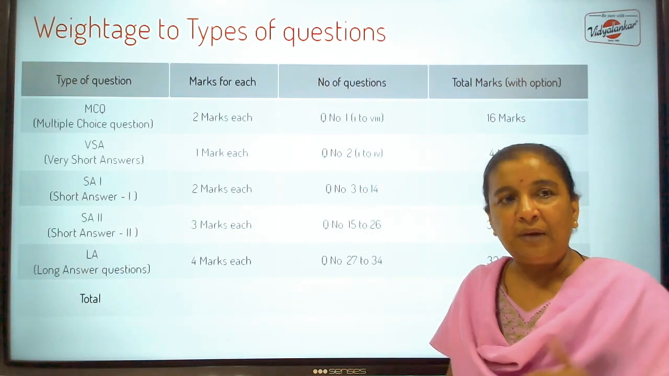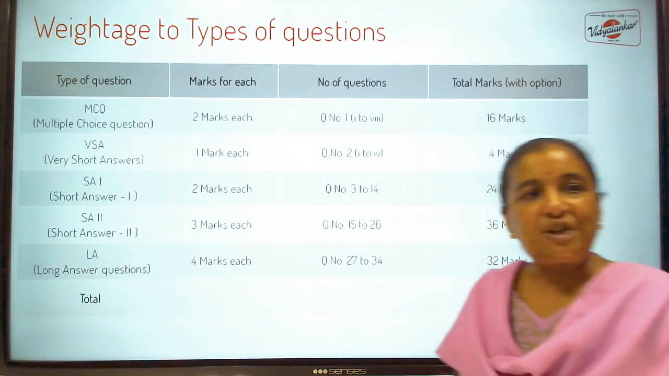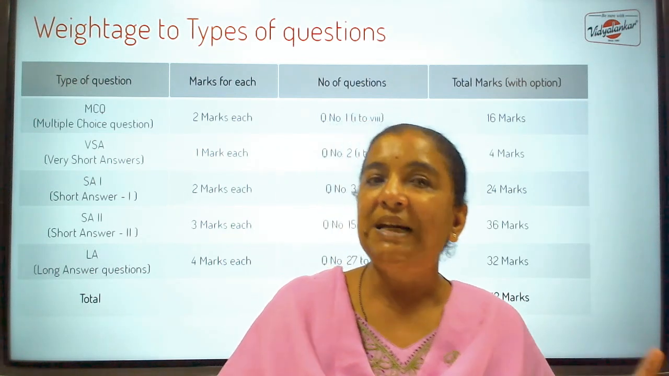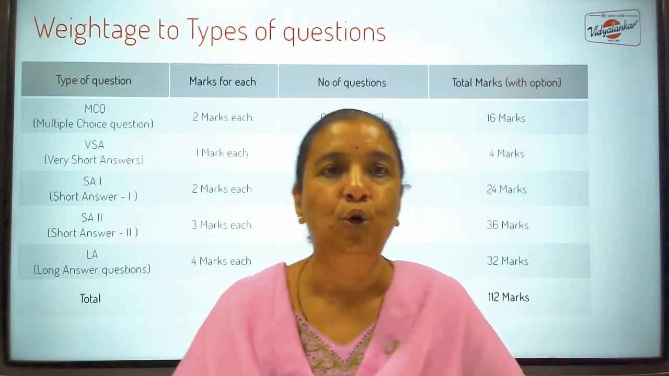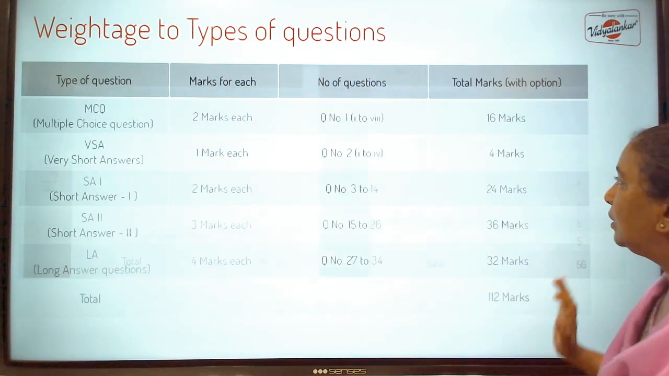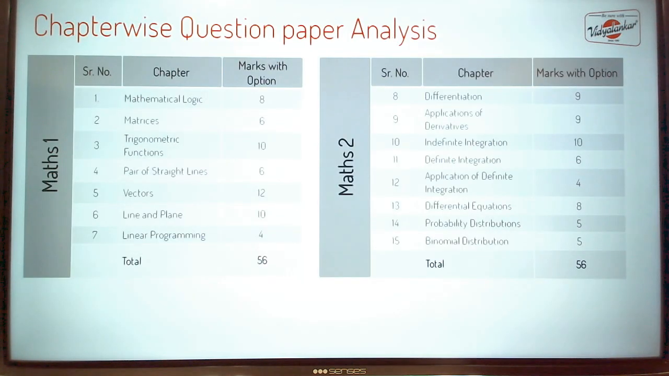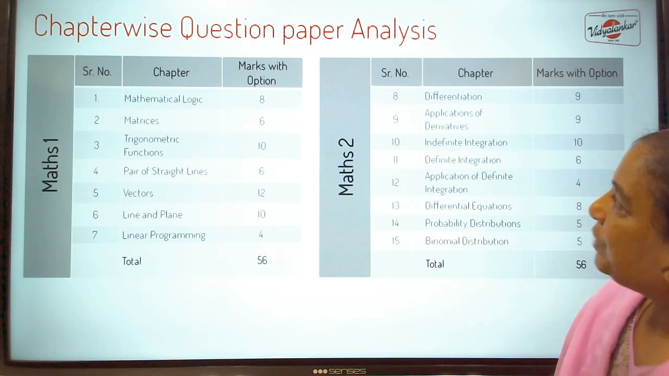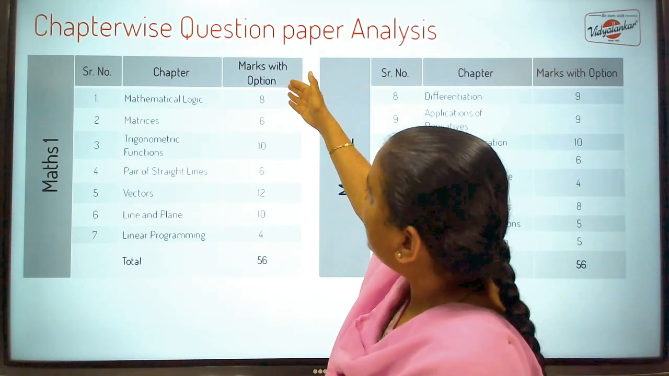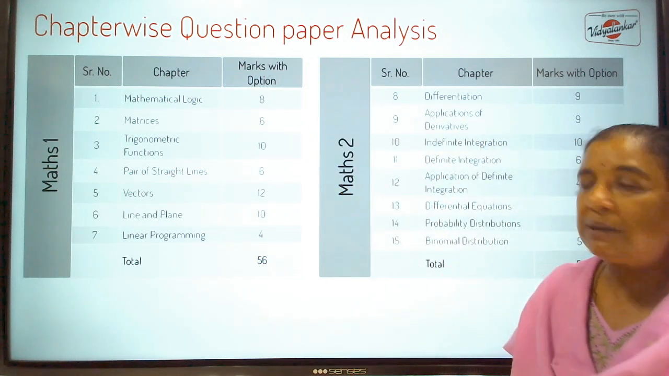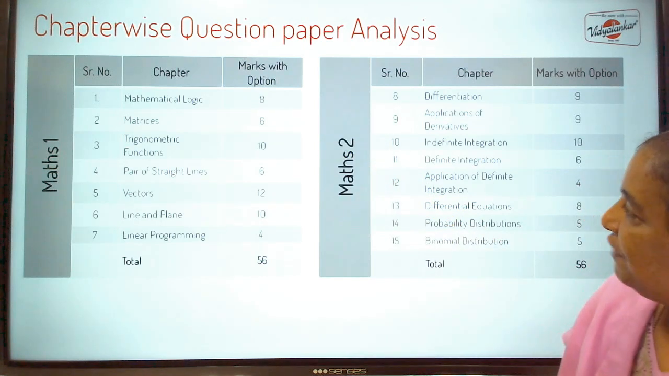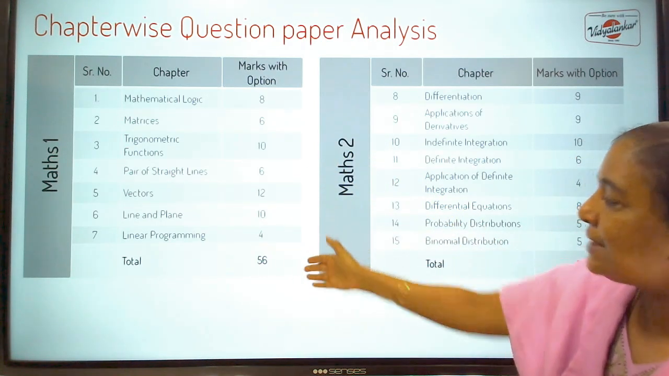Sections B, C, D, they give you some options. Like sections B and C, they say attempt any 8 out of 12. And section D says attempt any 5 out of 8. Now, this is a chapter-wise weightage. Mathematical logic is the first topic in Maths Part 1. Considering options, 8 marks paper is set on mathematical logic. Matrices it is 6. Trigonometric functions it is 10. Pair of straight lines 6 and so on.